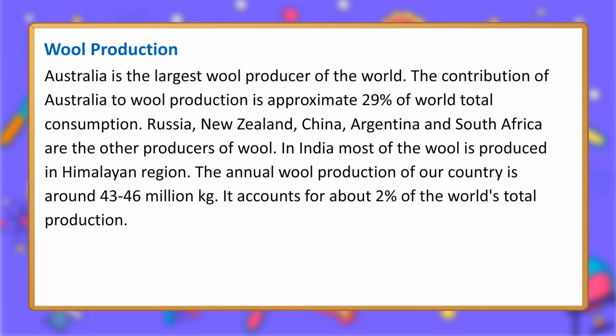Wool production. Australia is the largest wool producer of the world. The contribution of Australia to wool production is approximately 29% of world total consumption. Russia, New Zealand, China, Argentina and South Africa are the other producers of wool. In India, most of the wool is produced in the Himalayan region. The annual wool production of our country is around 43 to 46 million kilograms. It accounts for about 2% of the world's total production.